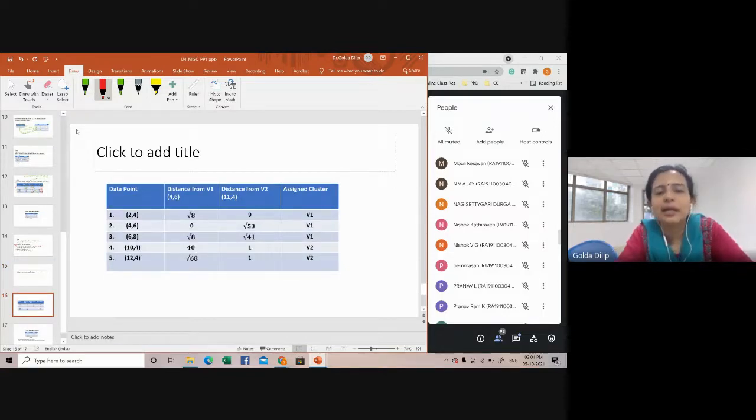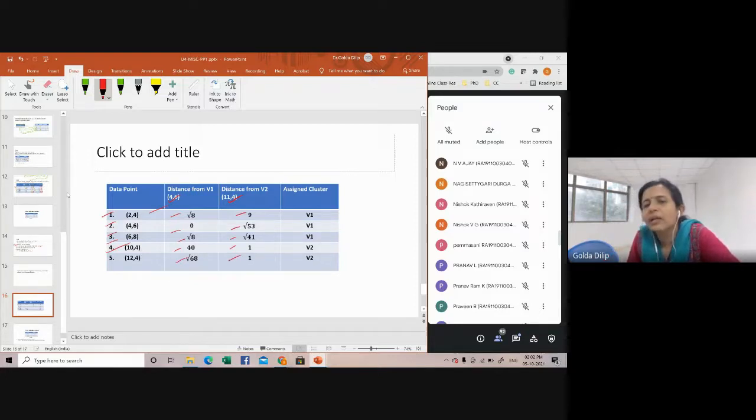So once again, you have this table with all the 5 data points and your new centroids. You compute once again your Euclidean distance, compute all these values. Can you compute one and see whether you are getting the answers? And then you assign them to the appropriate cluster. Out here this is the minimum, so it gets assigned to V1.